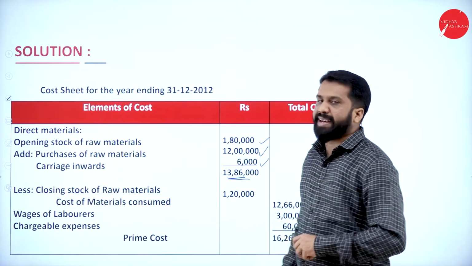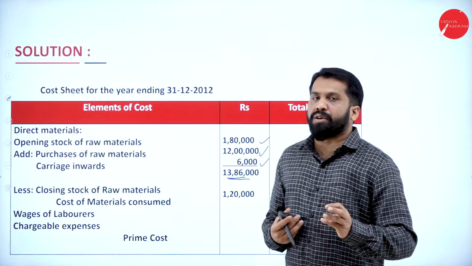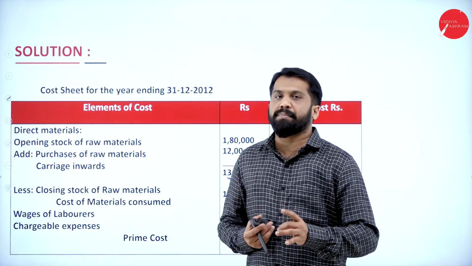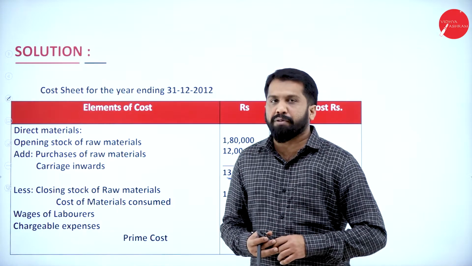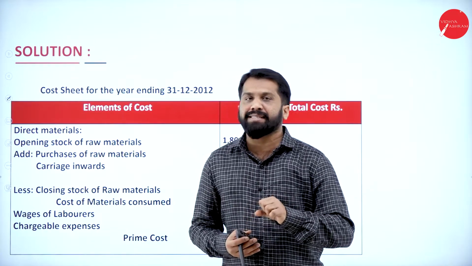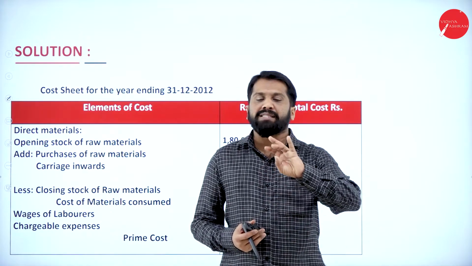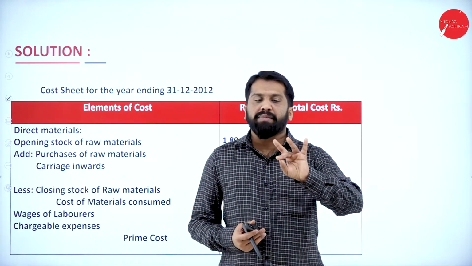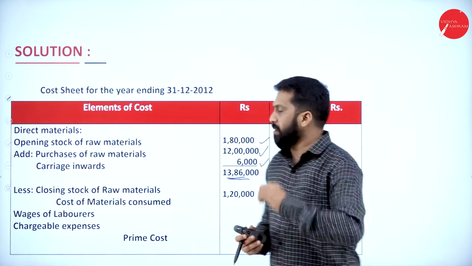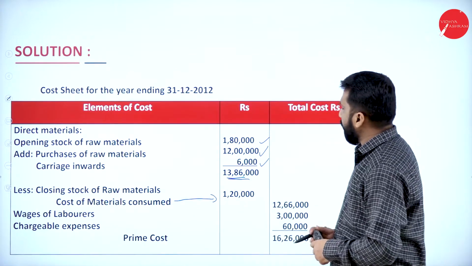Now, see, your direct material: opening stock of raw material, purchase of raw material, carriage inward, you got 13 lakh 86. Remember this format. What is the format? Opening stock of raw material, purchase of raw material, plus carriage inward minus closing stock of raw material. If you do this, what you will get? You will get raw material consumed.